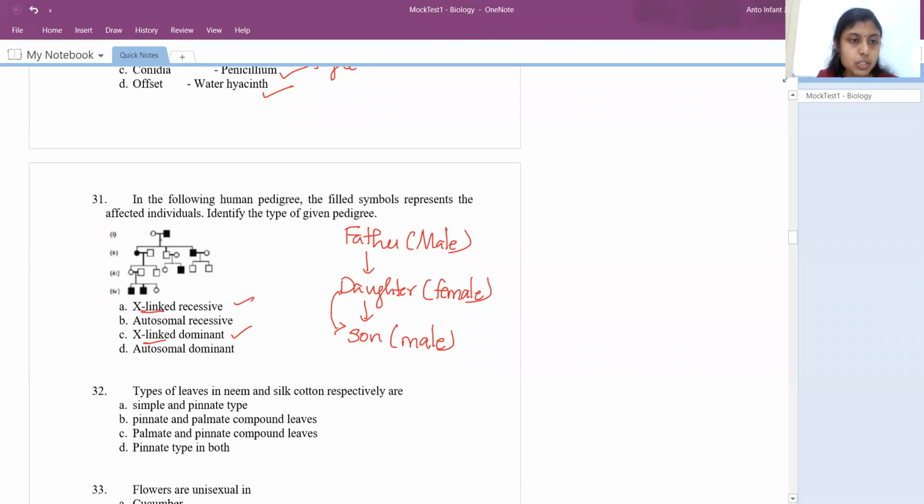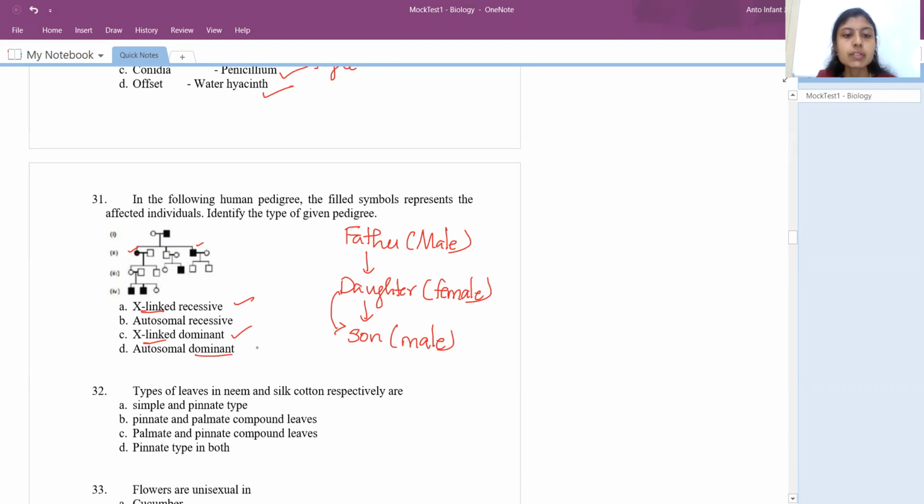You can see from this picture, a father is affected, and then in the next generation a female is affected and a male is also affected. So obviously this won't come under X-linked. It must be autosomal only. To find out if it is recessive or dominant, look at the offspring. If the affected offspring have an affected parent, and their offspring are also affected, then only we call them dominant.